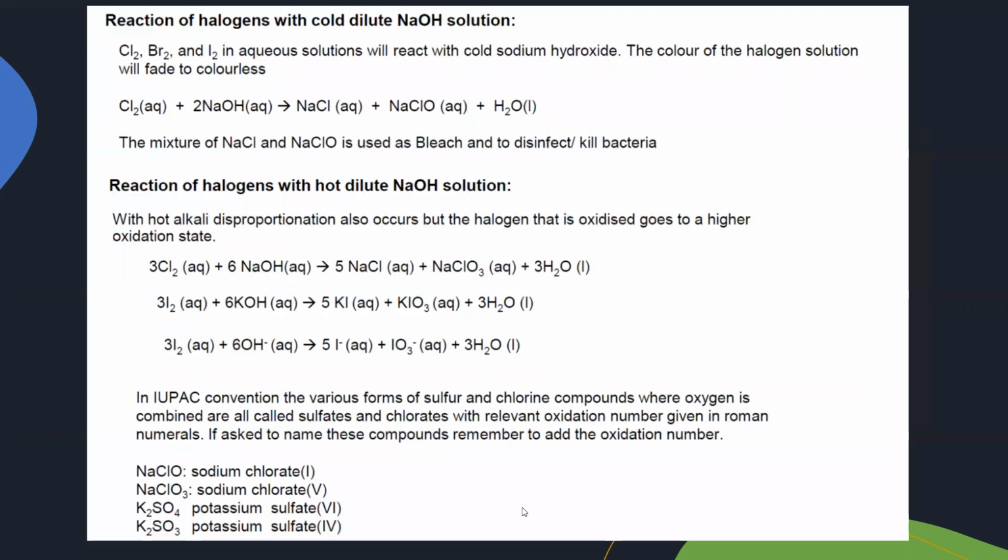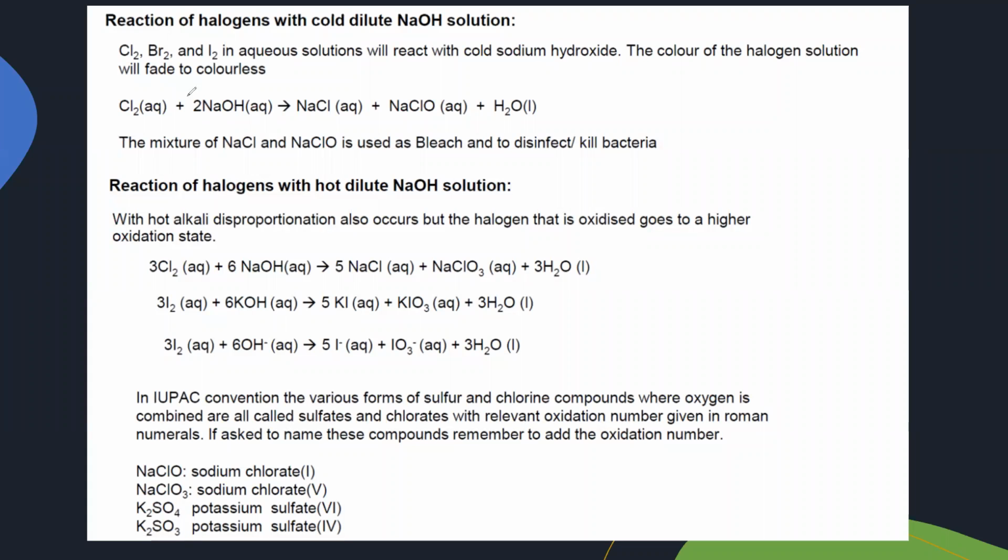So for example, we'll observe a different reaction, a different change in oxidation number, when a halogen is reacting with cold sodium hydroxide solution and when it is reacting with hot sodium hydroxide solution. You have to learn these equations. You should know what the product will be.